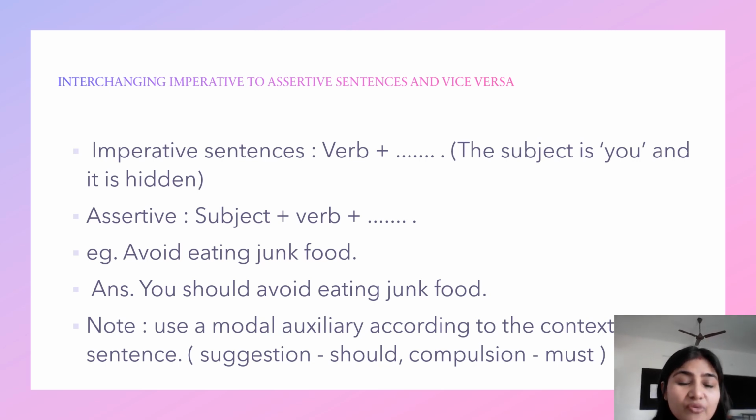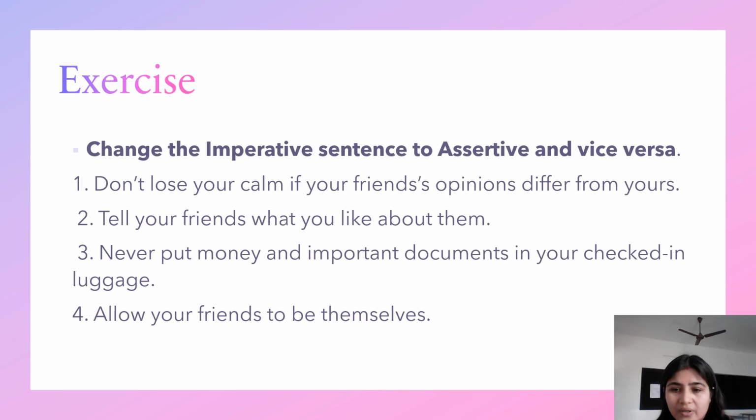I think these are some of the ways in which the sentences can be transformed from one form to the other, be it removing to, adding question tags, or imperative to assertive sentences. So I've given a small exercise here. Here you need to change the imperative sentence to an assertive sentence. So in my next video, I'll share the key of these 4 questions. I hope you have understood the entire thing and you will do it.